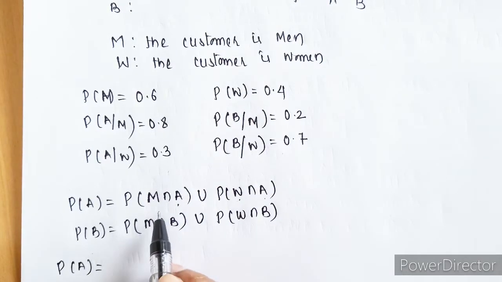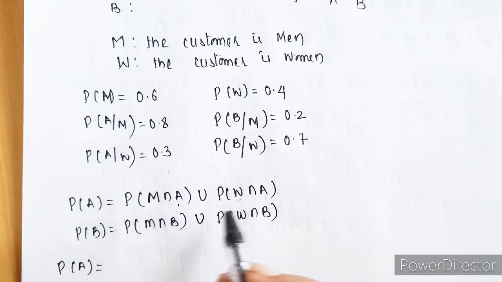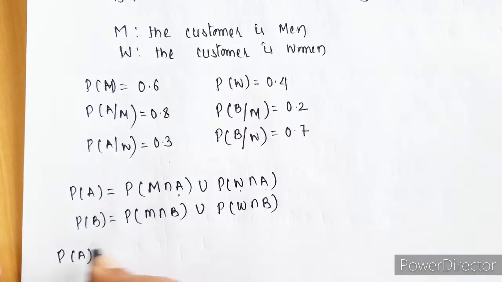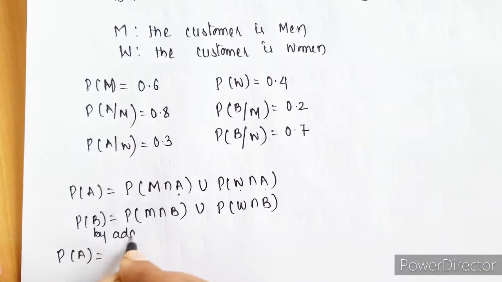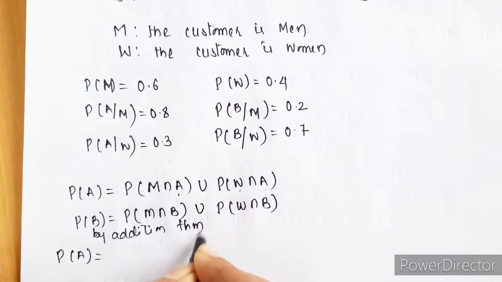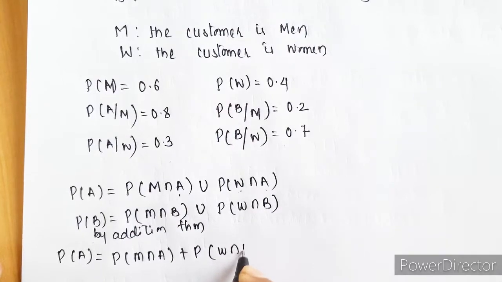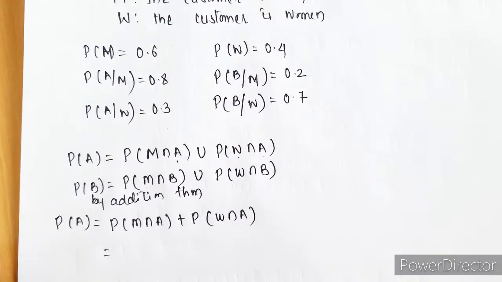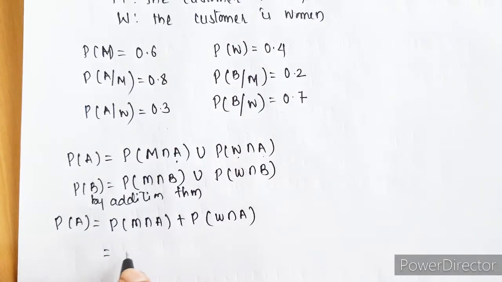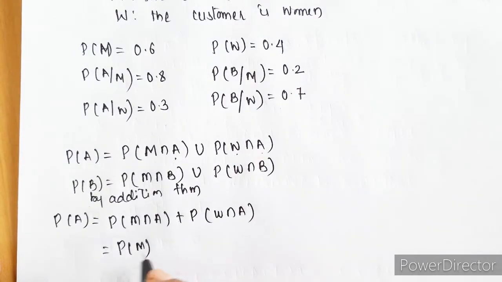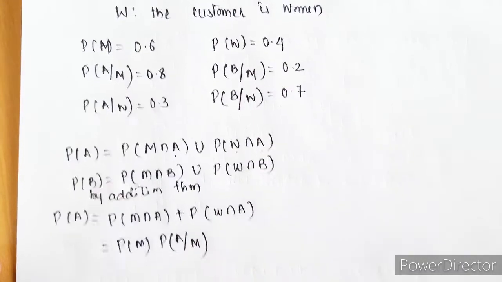Now since ordering dish A by a man and ordering dish A by a woman are mutually exclusive and exhaustive, by the addition theorem we can write this as the probability of M intersection A plus the probability of W intersection A. Now further, by conditional probability we can write this as the probability of male times the probability of ordering dish A given that he is a male.